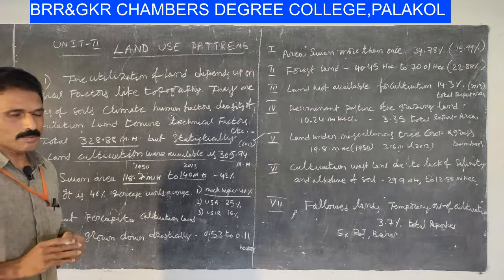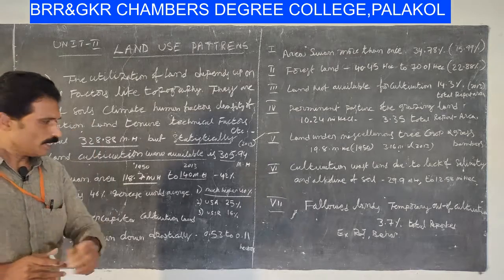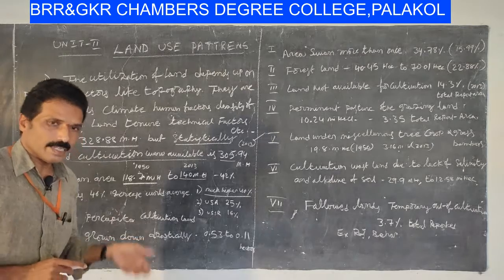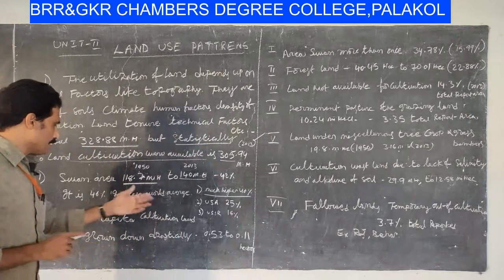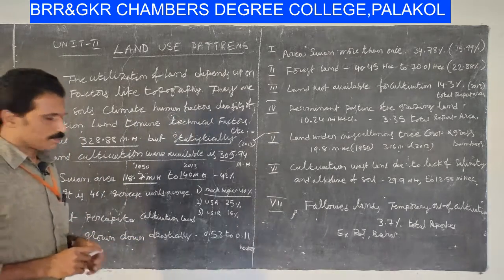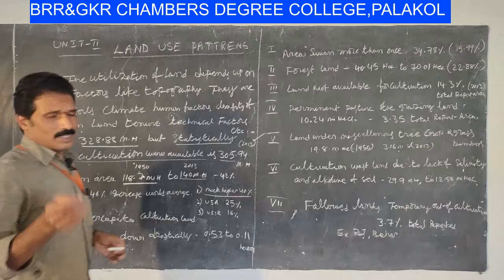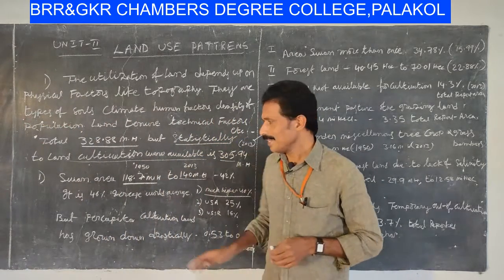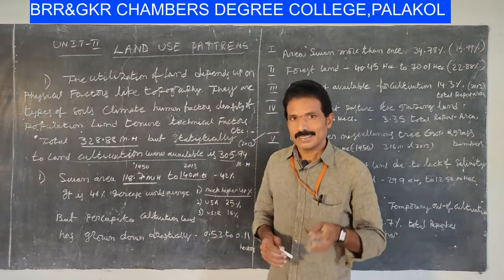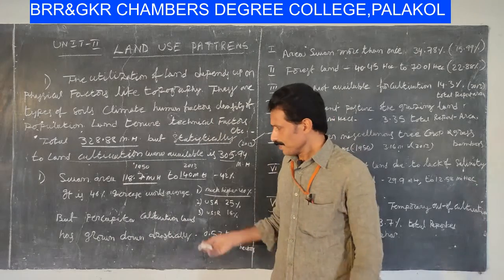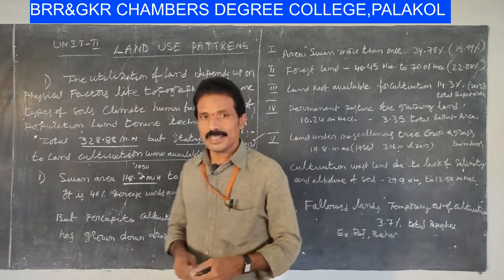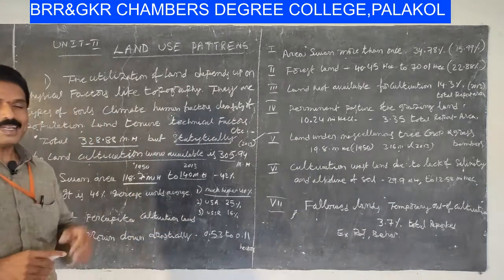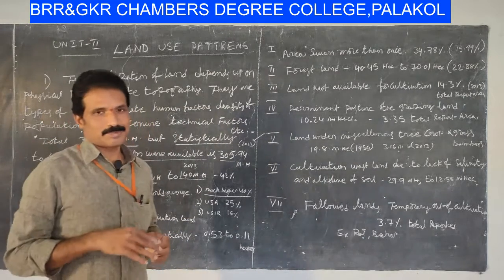My dear students, it is a very great thing in India's sown area, but there is another small drastic problem here. What is that? The per capita cultivation land is decreased.